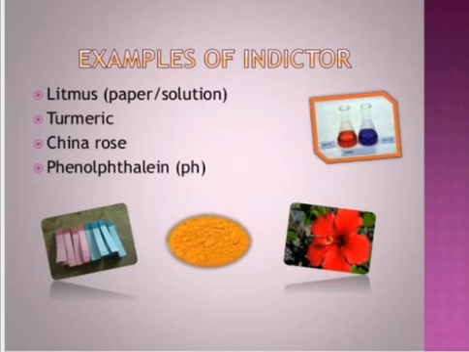Examples of indicators are litmus, in paper or solution form, then turmeric, china rose, and phenolphthalein.